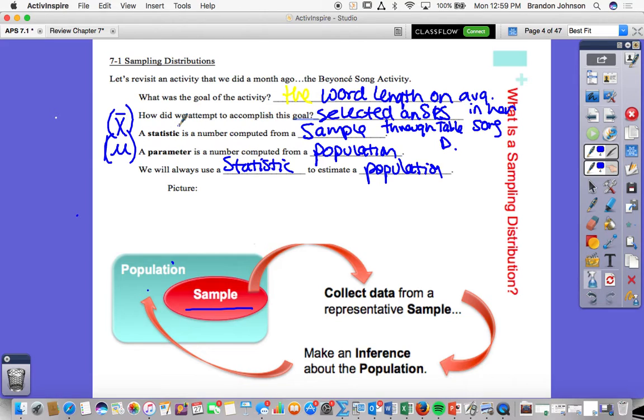Mu, right? When we did 10 words instead of 5 words, we actually got closer to our true mean, right? Why did we get closer to our true mean when we increased our sample? Perfect. The larger the sample size, the closer. If we do it appropriately, the closer it gets to my true mean, or mu. Okay? All right, is this connected? This is more of a review. I get it. We'll keep rolling.